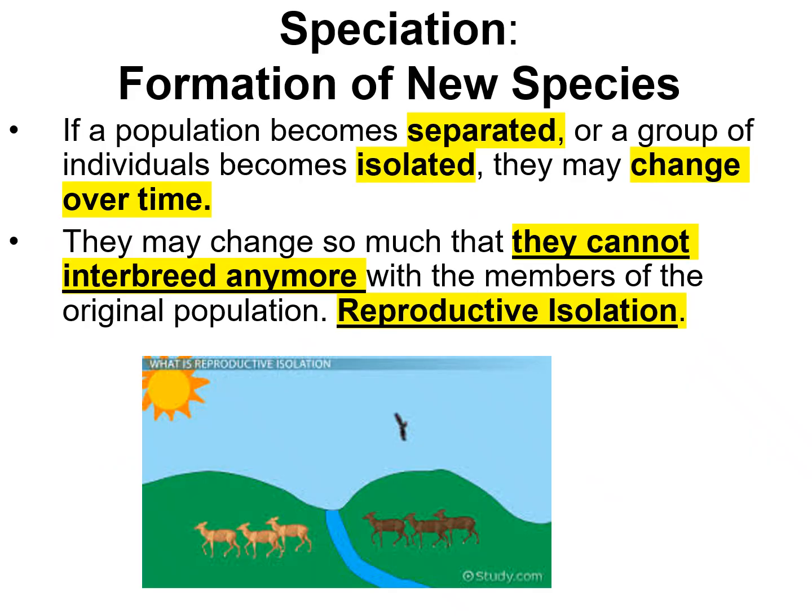There's a couple of ways that this can happen, but one of them is if a population becomes separated or isolated, that group might evolve differently over time than the group that they've been separated from. This eventually leads to so many differences between those two populations that they can't interbreed anymore. This is called reproductive isolation, and that eventually can lead to a new species forming between the two.